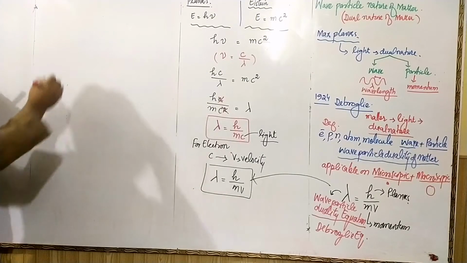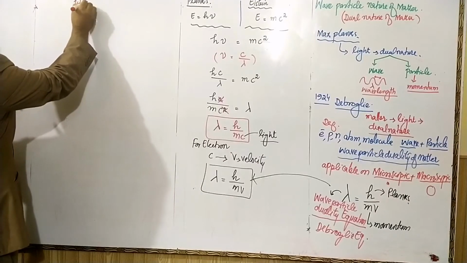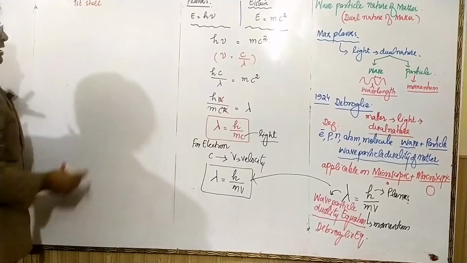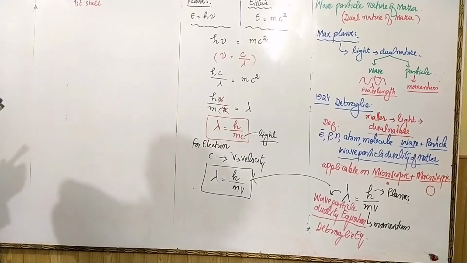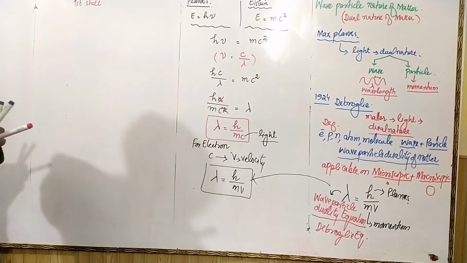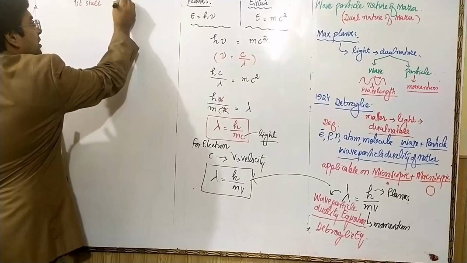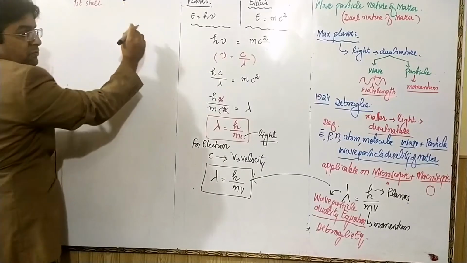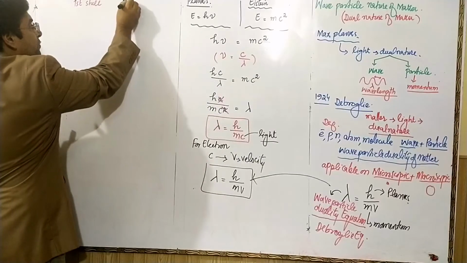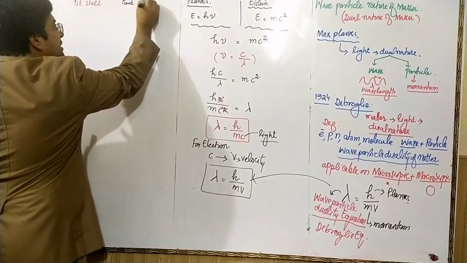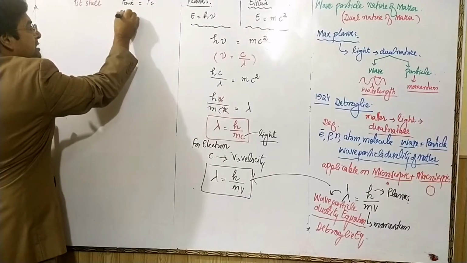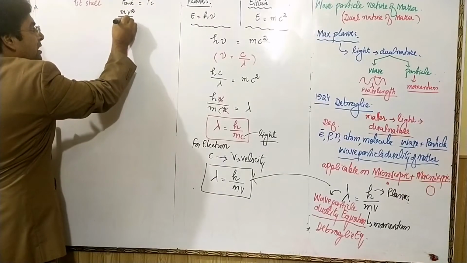In the first shell, according to Bohr atomic model, we have an idea about two forces. The first one is centrifugal force and the second one is Coulomb force. Centrifugal force is equal to mv square over r.